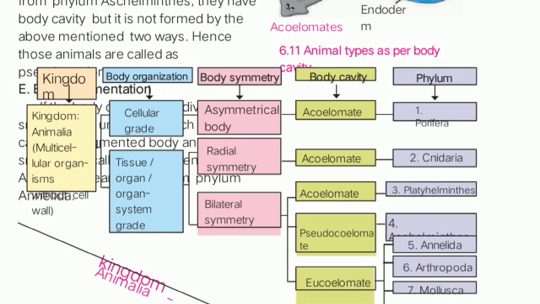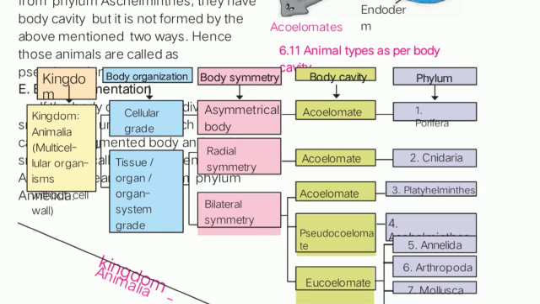Please open your textbooks because I have converted this into a PPT. That's why my E, that is body segmentation, is on the back side of this chart diagram. So you should keep your textbook with you.